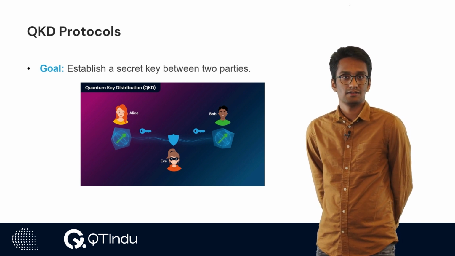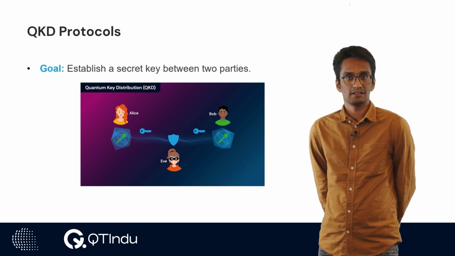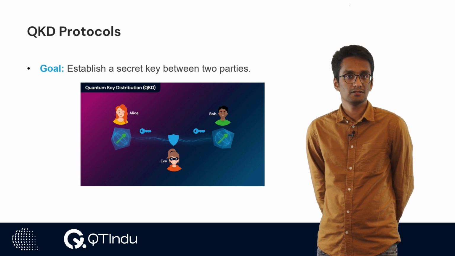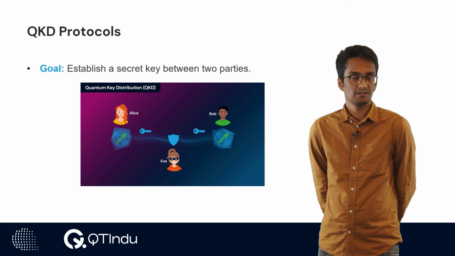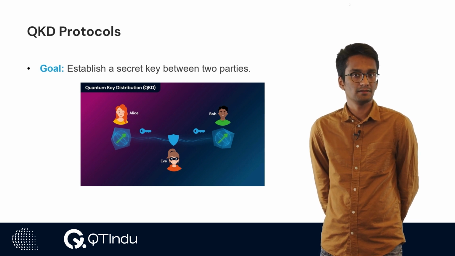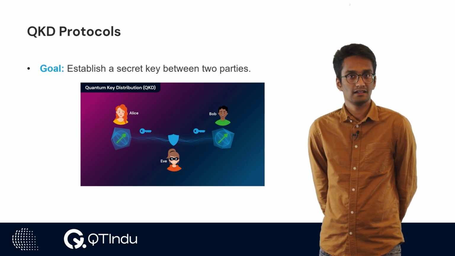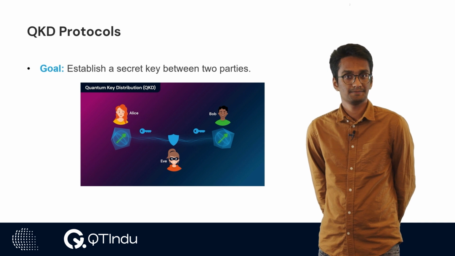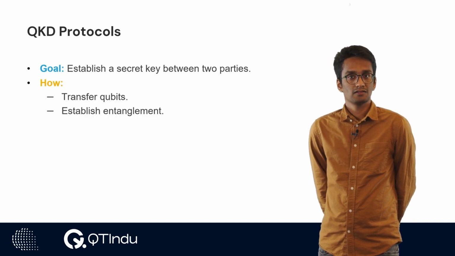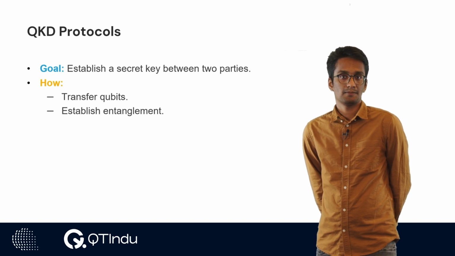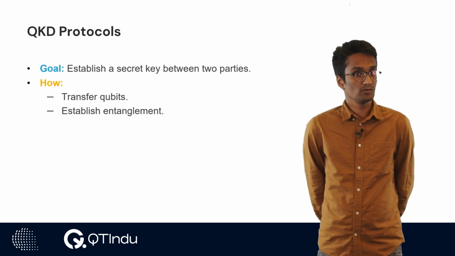QKD tries to create this key so that the players in this protocol will be able to share the same key, so that they can use it to, for example, encrypt their message, send it, and decrypt it. Now in the quantum domain, you can apply this QKD protocol in two ways.